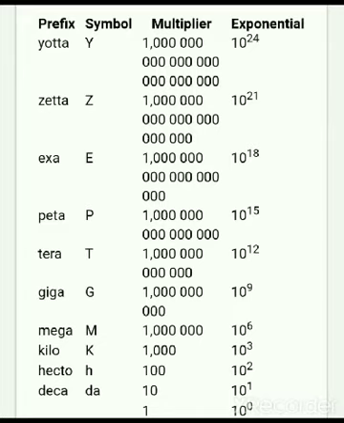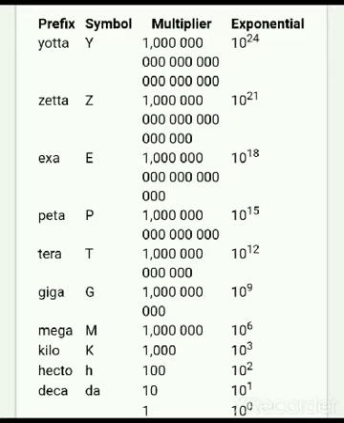Yotta is 10 raised to 24. Zetta, 10 raised to 21. Exa, 10 raised to 18. Peta, 10 raised to 15. Tera, 10 raised to 12. Giga, 10 raised to 9. Mega, 10 raised to 6. Kilo, 10 cube. Hecto is 10 squared. Deca is 10 raised to 1.